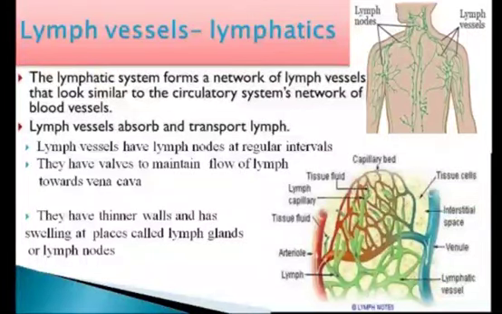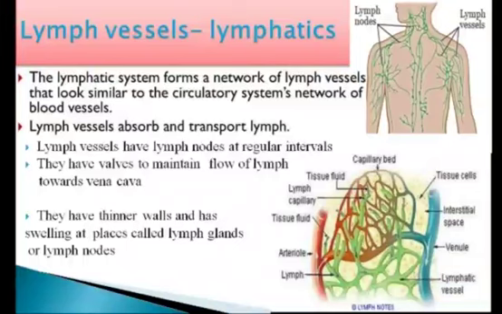the heart. Here you can see the lymphatic system forms a network of lymph vessels that look similar to the circulatory system's network of blood vessels. Lymph vessels absorb and transport lymph, so they are also called lymphatics. They start as the blind lymphatic capillaries in the tissue spaces, then they join to form the larger duct, and these have valves to maintain flow of lymph towards the vena cava.